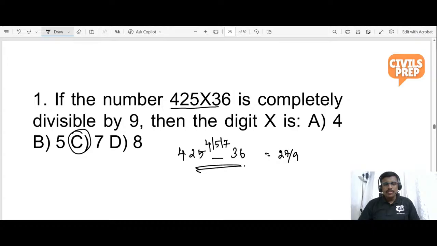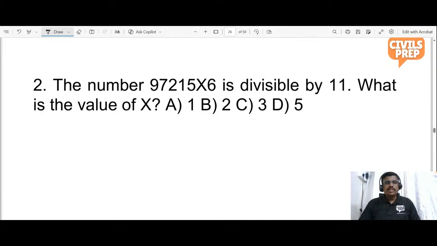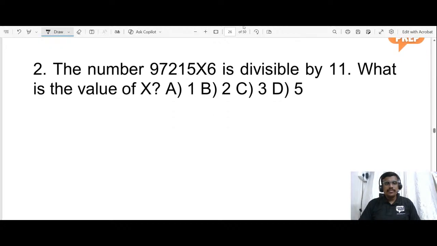So these are the new formats where UPSC has started asking questions. So these are the simple parts. So please don't regret this.